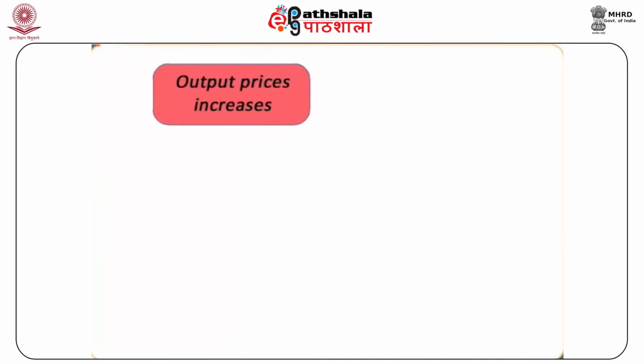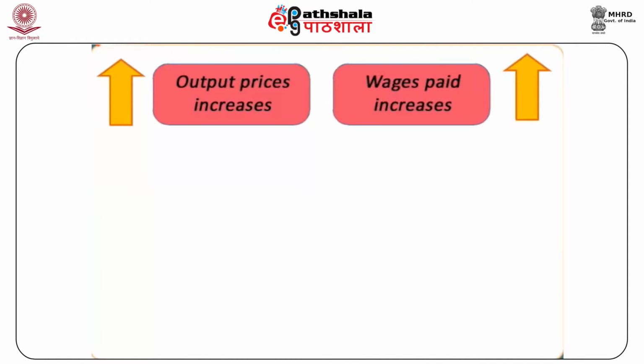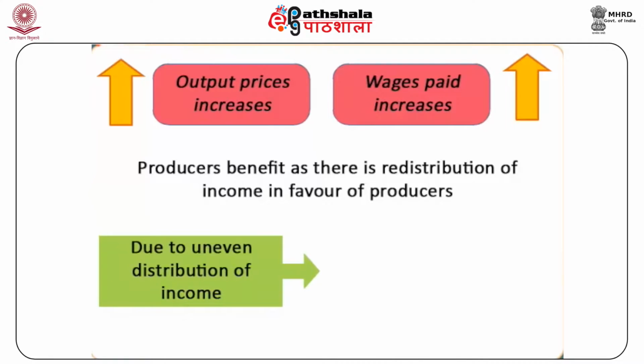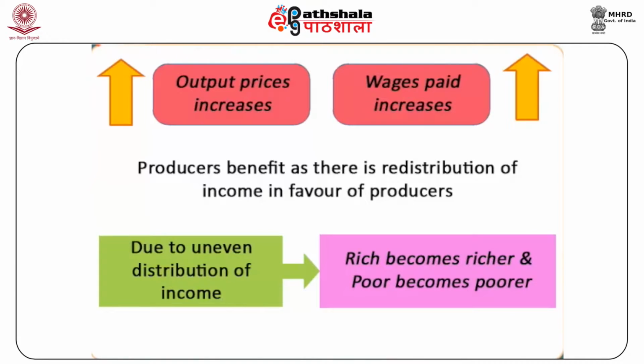The output price increases first, and as a consequence of increase in output price, the wages paid increase. Thus, the producers get benefited because of inflation as there is redistribution of income in favor of producers. Due to this uneven distribution of income, the rich become richer and the poor become poorer. Inflation transfers the wealth from those who have less of it to those who already have too much of it.